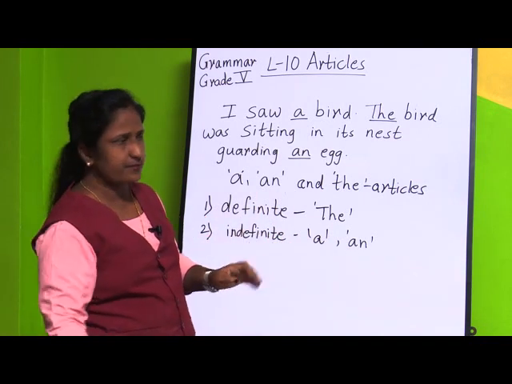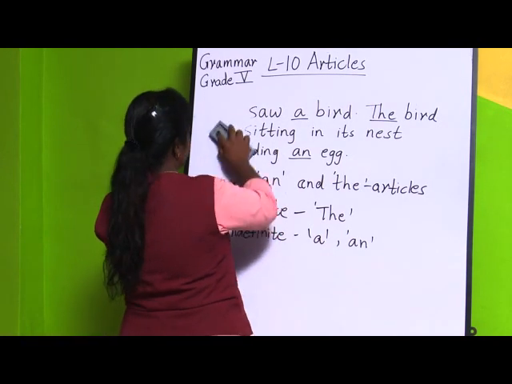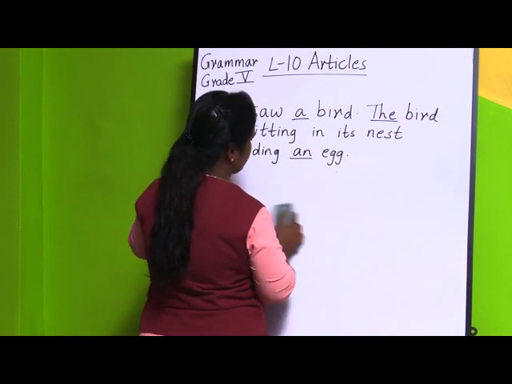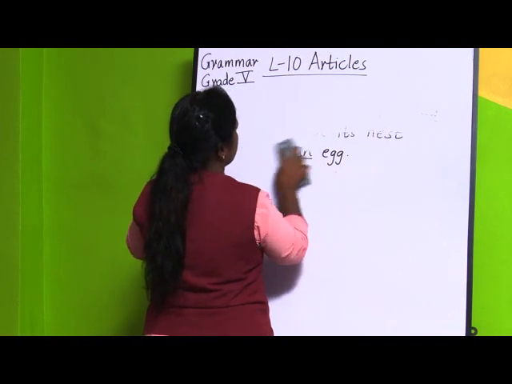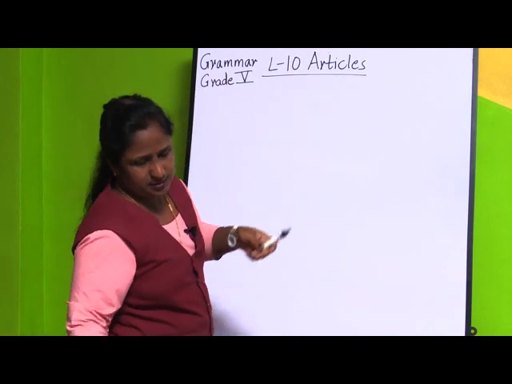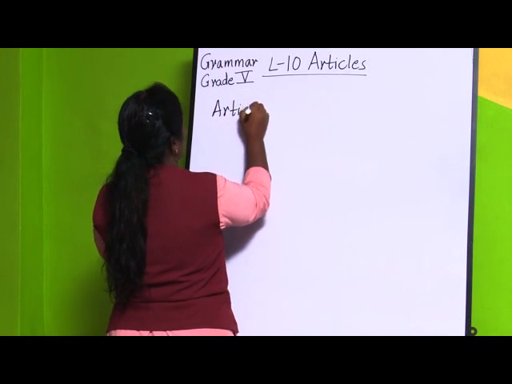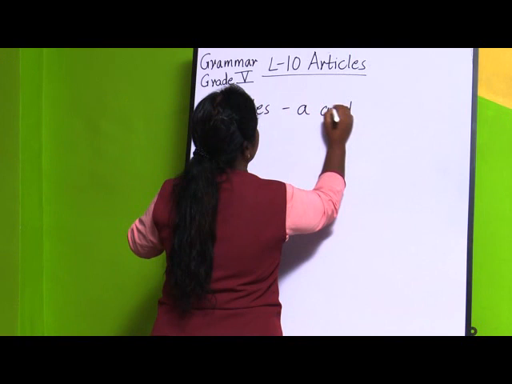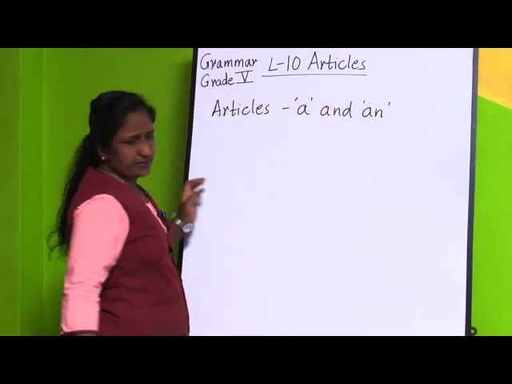Now we will be seeing about a and an, and when we are going to use these articles.